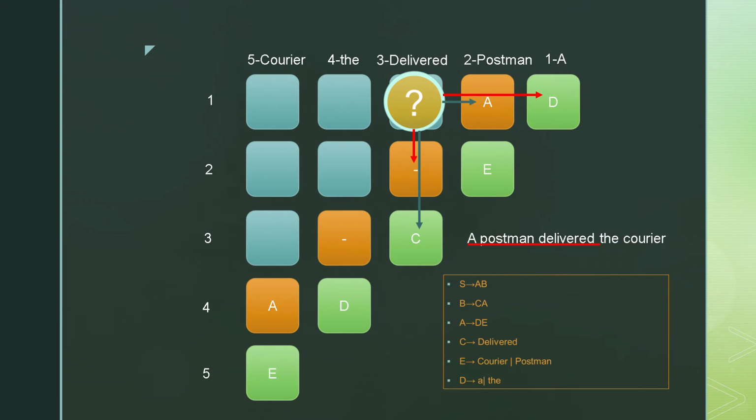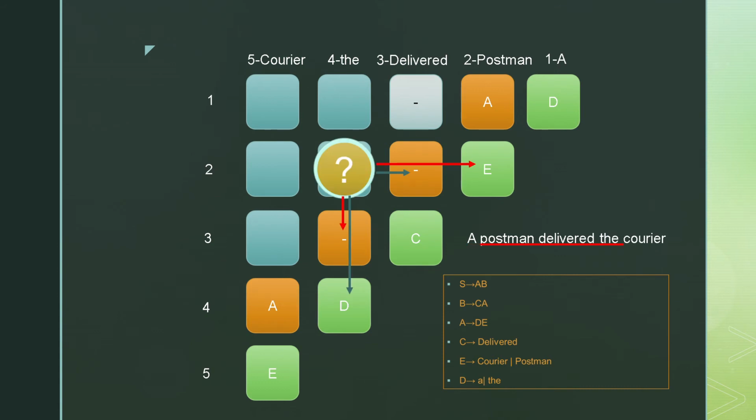So we would check the other case. That is, we would consider "a postman" as one string and "delivered" as the other. So we check, and we find that it is represented by AC. The point to be noted here is that the form we get is AC and not CA, which is present in our production. Hence, 1, 3 will be filled with 5.